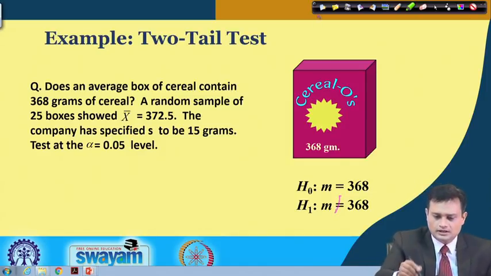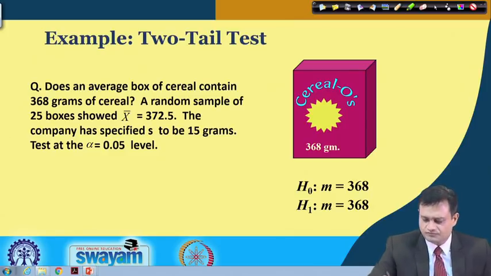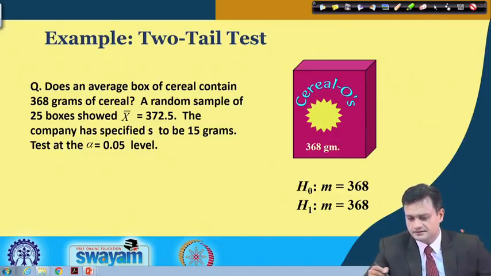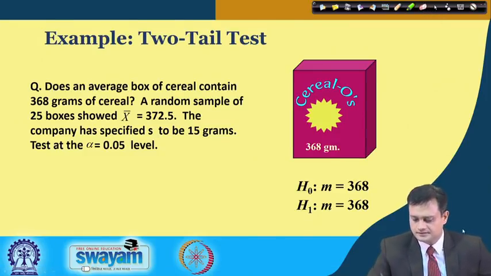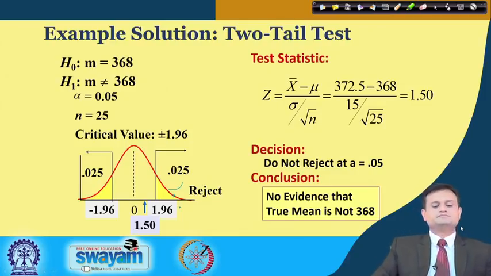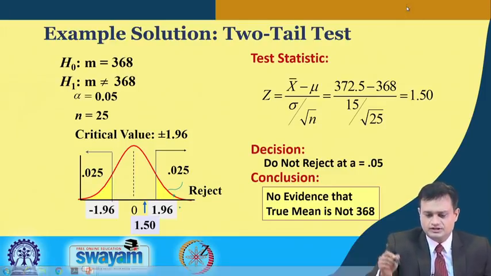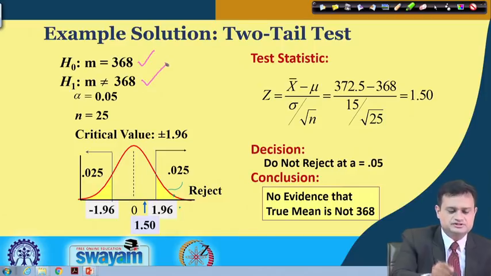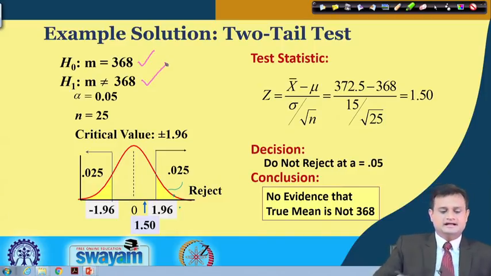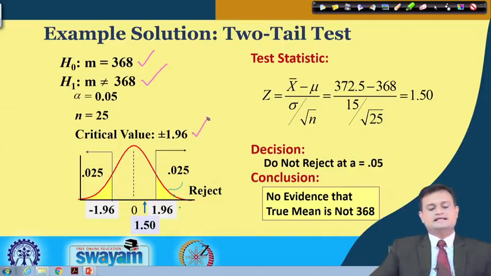So, now I want to test my claim for this particular situation. Let us say H0 is mu equal to 368, H1 is mu not equal to 368, and my critical value is 1.96.